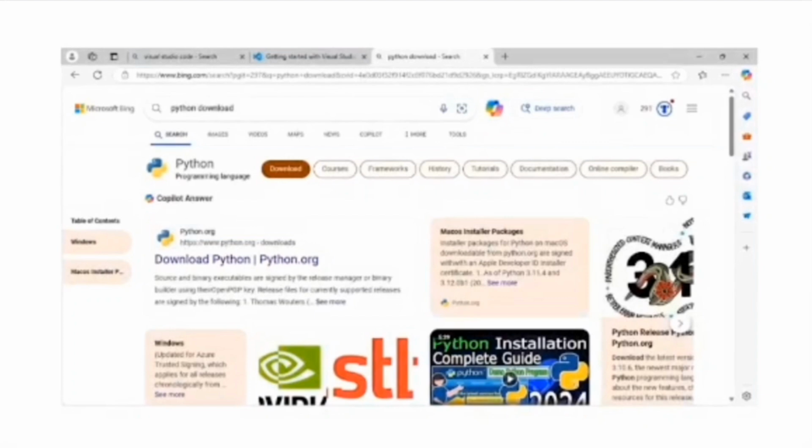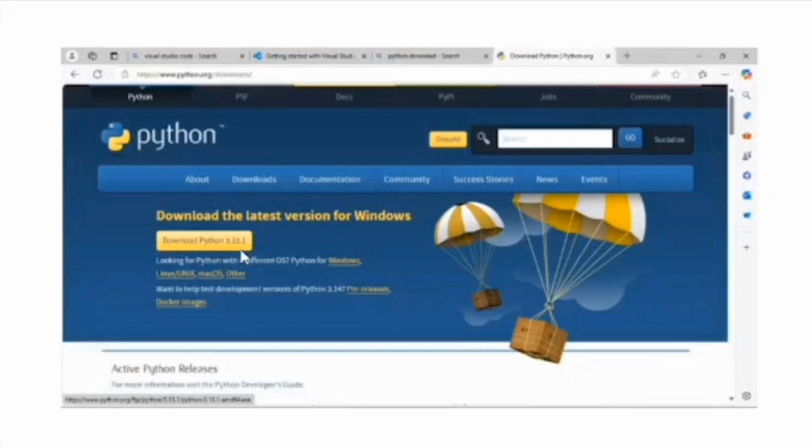Before we use Python, let's install Python on our PC. You can type Python download on the search button. Click on the official page of Python. Make sure to download the latest version of Python.